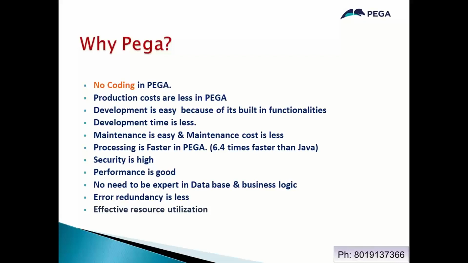Another thing is that the application comes already developed, so development time, production cost, and manpower are reduced by 50 to 60%. So companies also look into this technology compared to any other technologies in the market. Another important advantage is that maintenance is easy. In programming technologies, maintenance cost and time are somewhat difficult, but in Pega maintenance is one of the easy things to do.